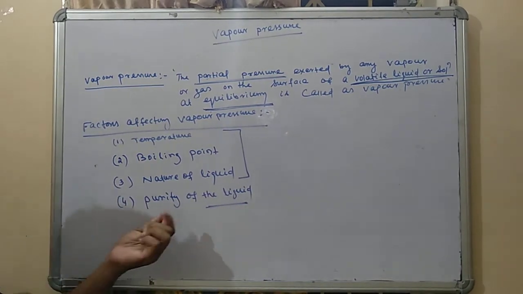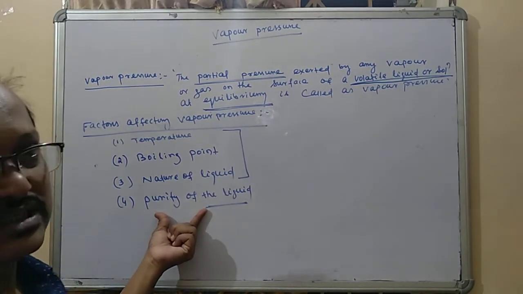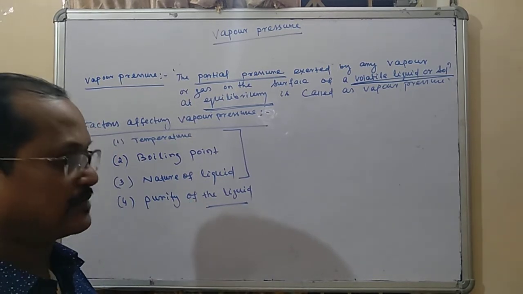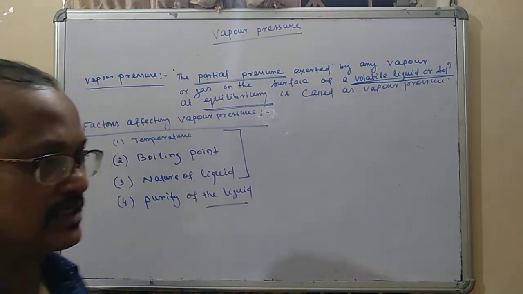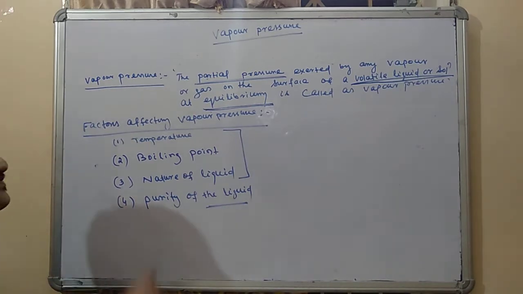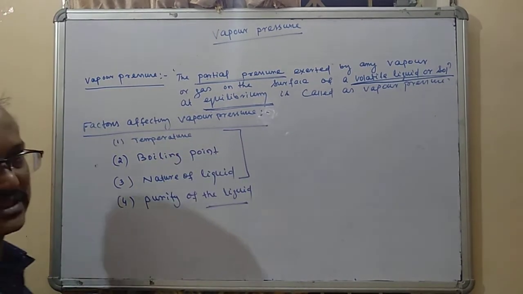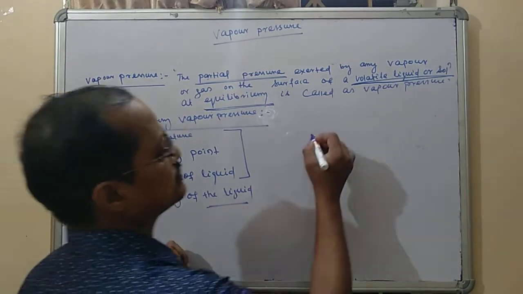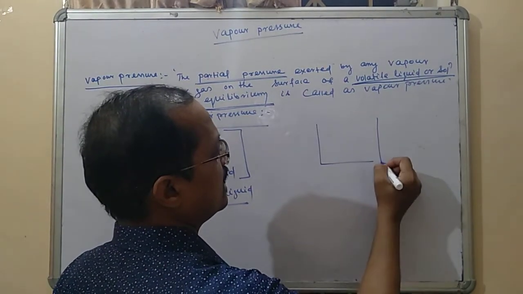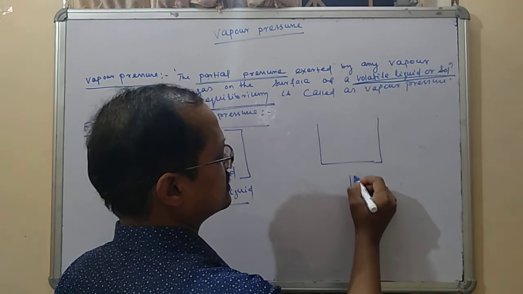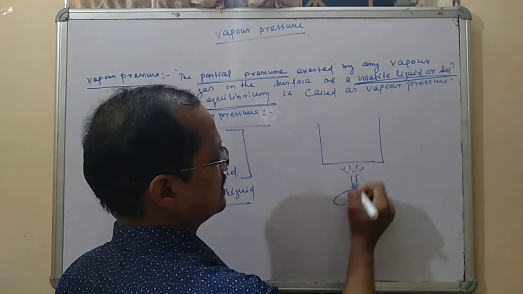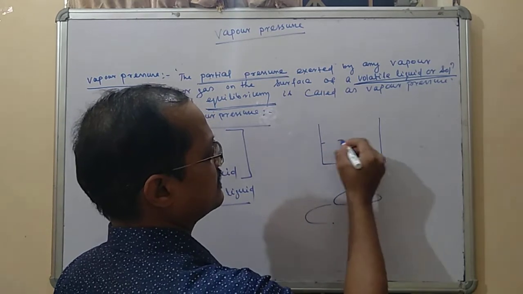Actually, because on the basis of this also a question comes. That's why I have added it. So carefully, just try to understand what exactly it is. First, temperature. Temperature means, suppose a container is there and we are giving heat to it through a burner or something like that. In that case, what happens?